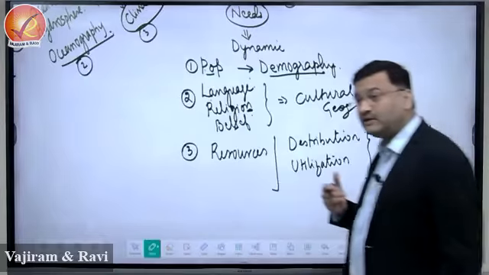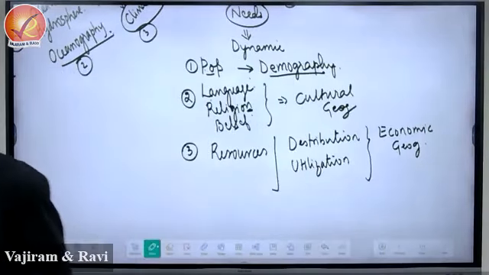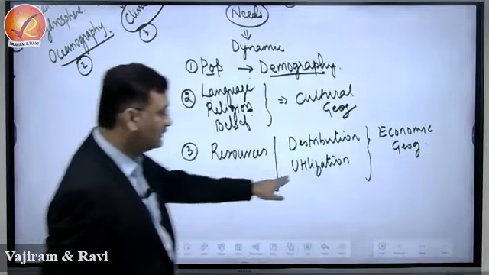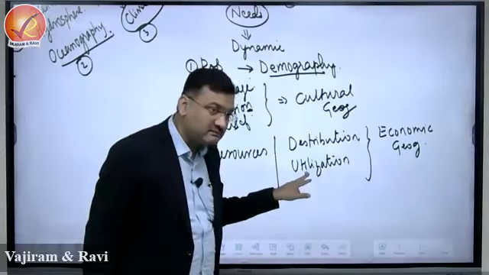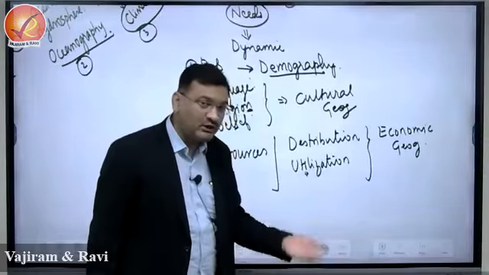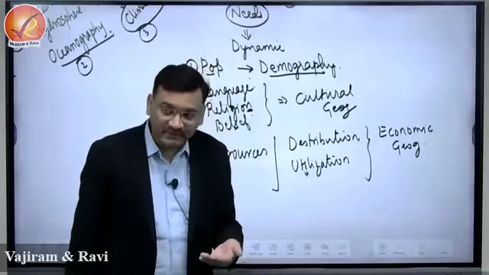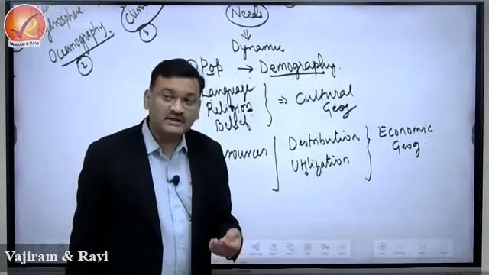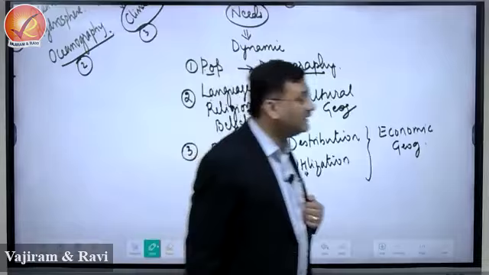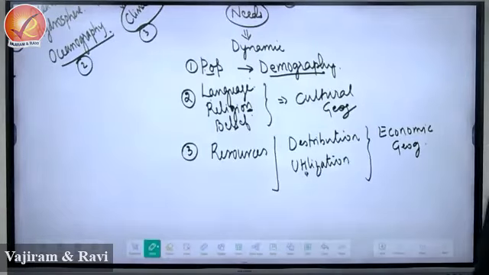Now what is the difference between economics and economic geography? In economics we focus on what? Output, right? जैसे economics में क्या रहेगा? In economics we talk about GDP, GNP, right? Per capita income. ये क्या है? Outcome है. This is the outcome of what? Outcome of utilization. But how is the availability of resource? What type of resources are available? What type of resources are linked with a particular geographical condition, right? This we study as a part of economic geography. It means we are attaching a locational identity to the resource.